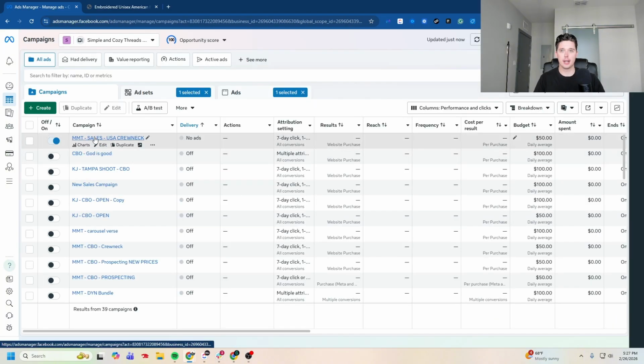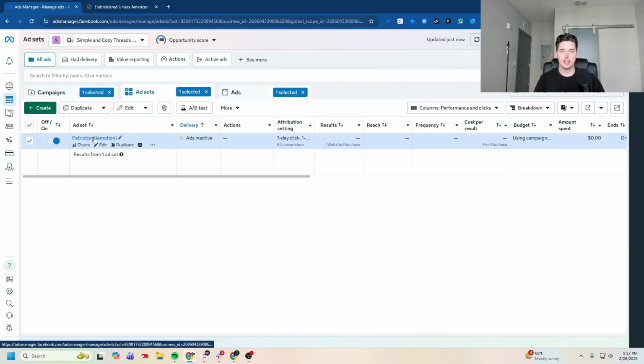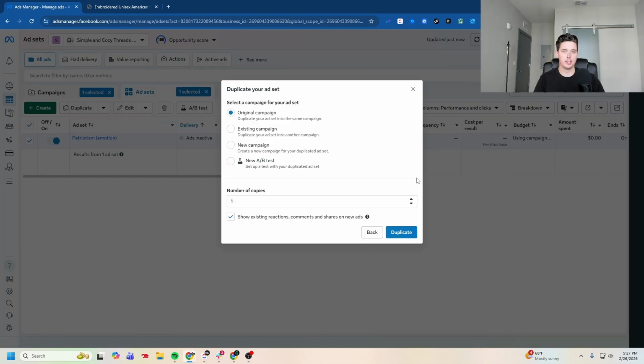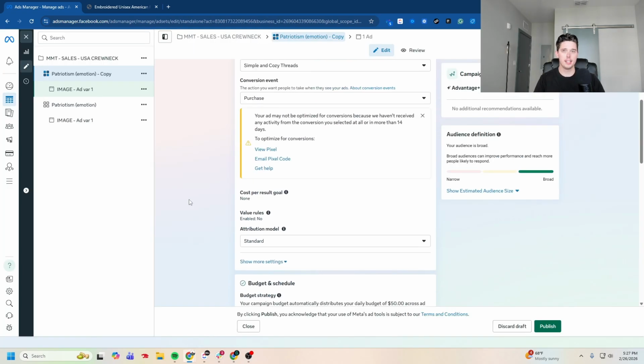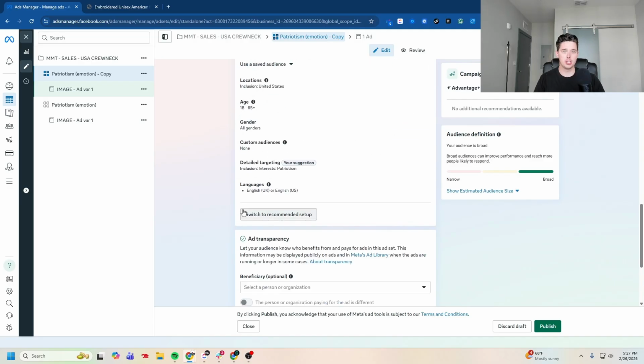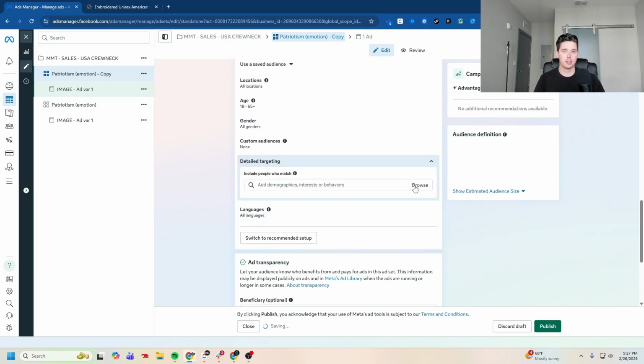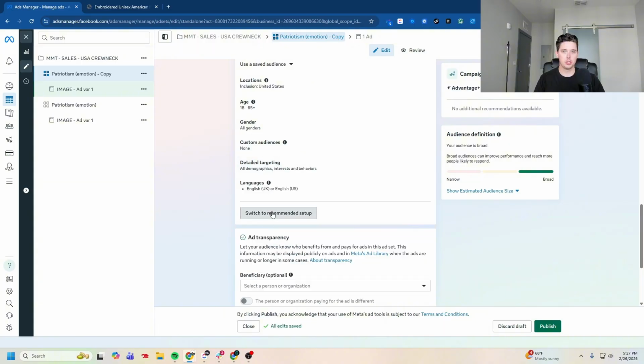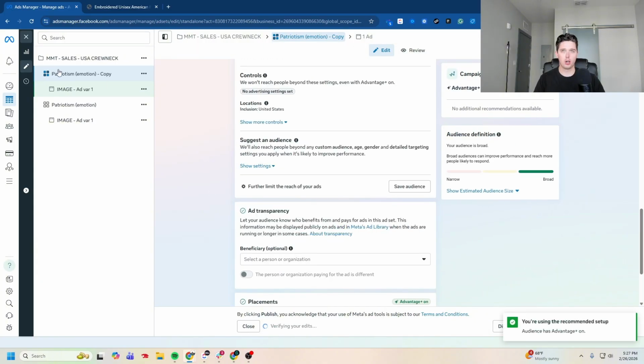All right, so now we're back at the campaign level. The campaign has just been launched. We're gonna go back into this ad set and hit duplicate. We're gonna hit continue. I guess we'll leave on original campaign, hit duplicate. And this time we want to remove any targeting. So we're gonna go ahead and get rid of this and then switch to recommended setup. And we're calling this open broad. So this means we're allowing Meta to go out and find anyone that it thinks will purchase based on the conversion event we selected, and will bring in the right relevant traffic.